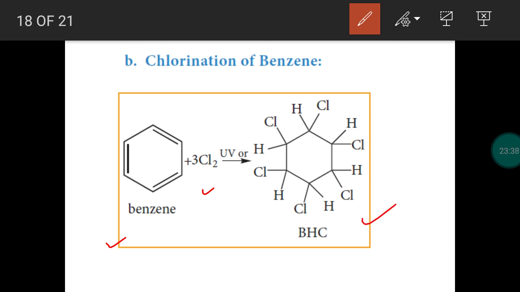All three double bonds are broken, so six chlorine atoms are introduced on all the carbon atoms due to the breaking of the double bonds. So this is an example of an addition reaction. The product, benzene hexachloride, is also called gammexane as well as lindane. It is an important insecticide.